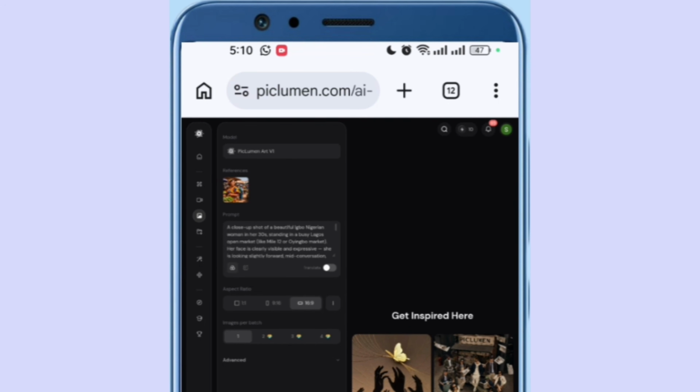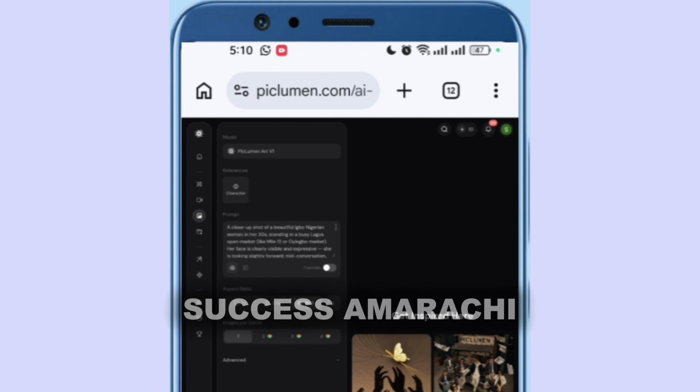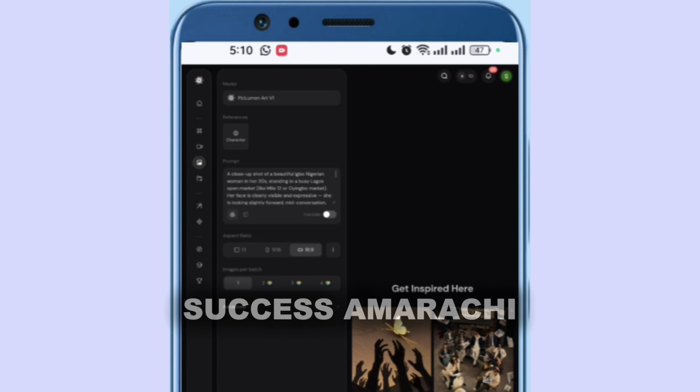Okay, as you can see, there's this reference right here, but I'll have to remove it. I removed it. I do not need it. Please note that almost in all cases, you have to generate 2 or more to get what you want, and that is fine. So go ahead and generate the first one, then you tweak it to get exactly what you want. Just calm down and do this thing.